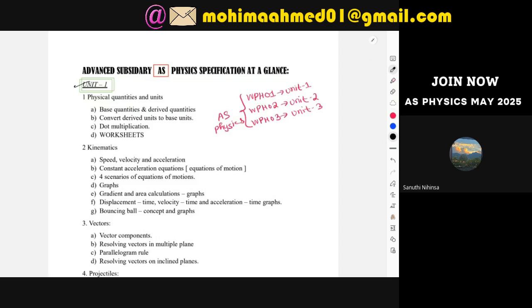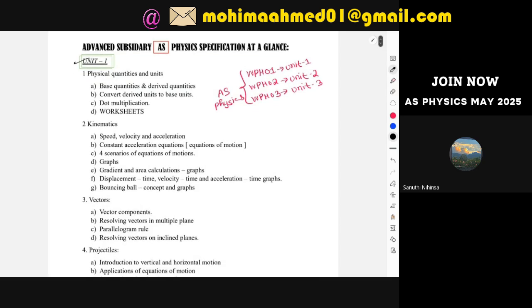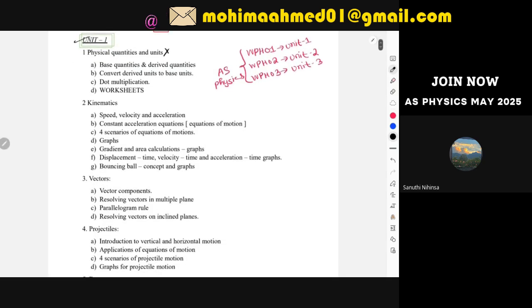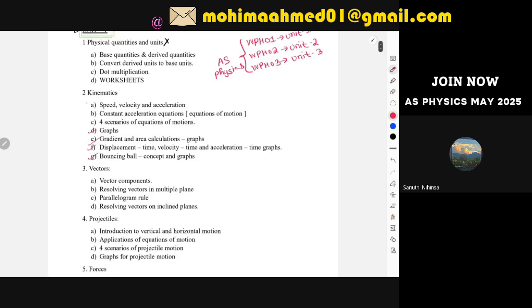So in AS Physics Unit 1, the first thing we start with is physical quantities and units. After that, this is not a topic that we were taught in IGCSE Physics, but from this list, we are taught a little bit from IGCSE Physics. Like we already know what speed, velocity, and acceleration are, right? And then equations for motion, constant velocity, accelerations and graphs. There will be graph calculations and bouncing ball concepts, and this entire topic is just a modified version of your IGCSE physics. So the first chapter we're going to start with is related to your IGCSE physics, but after that you will see nothing related to your IGCSE physics.